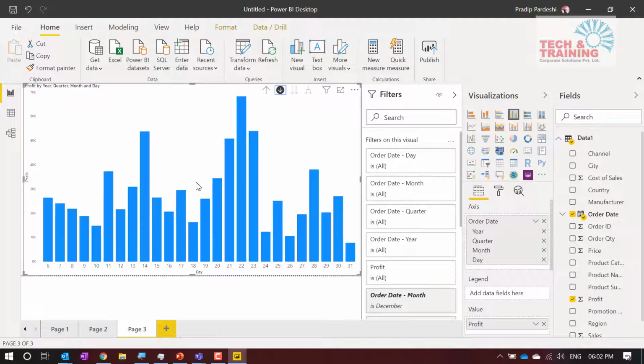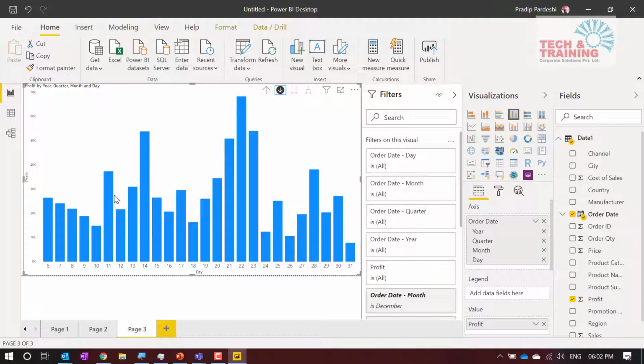Let me again drill it down further. Again, I got to know that we started our operation from 6th of December. Not even a complete month was utilized. And when we talked about 6th of December, on the 22nd we recorded the highest profit. And of course, on the 31st we recorded the lowest profit. So I now have the answer: why do we have such a low profit in the year 2011?